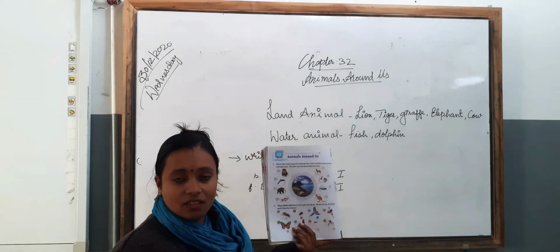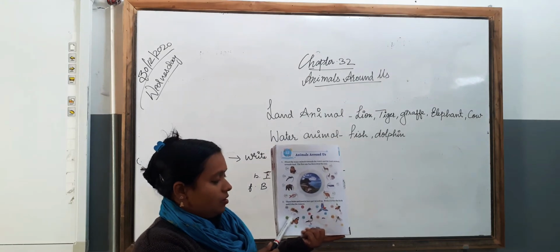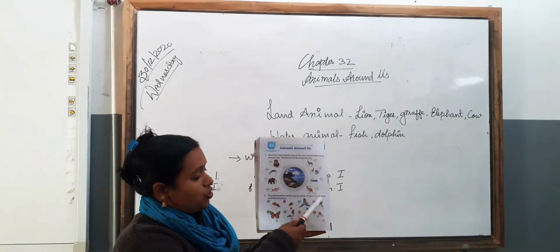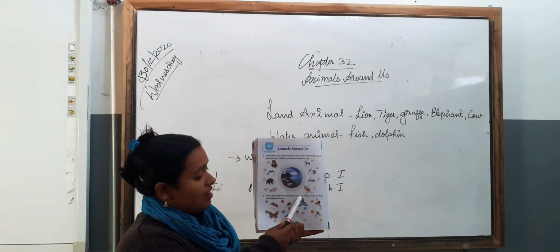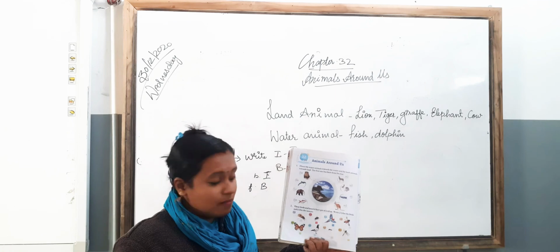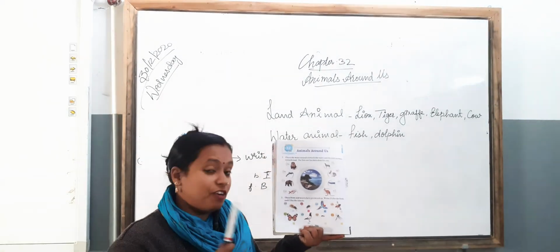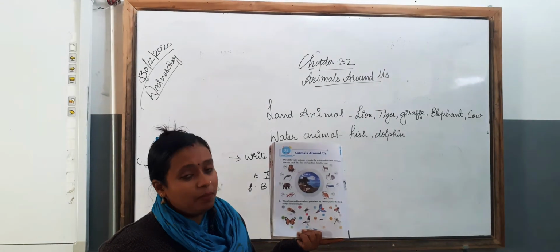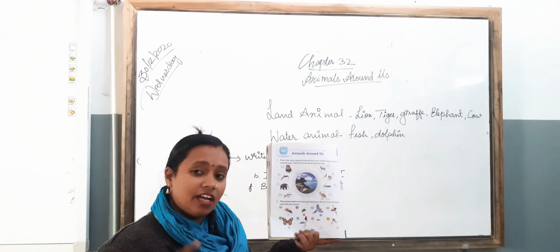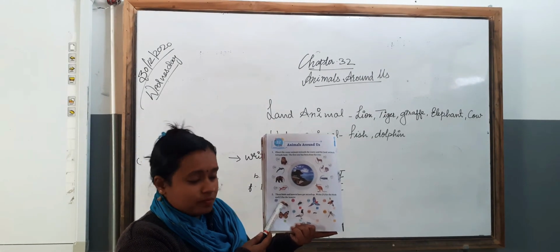So like this chapter. Again, as I have told you, in the second question, these birds and insects have got mixed up. Now write B for birds and I for insects. If it is a bird, you have to write B, and if it is an insect, you have to write I. See, this is a honeybee.